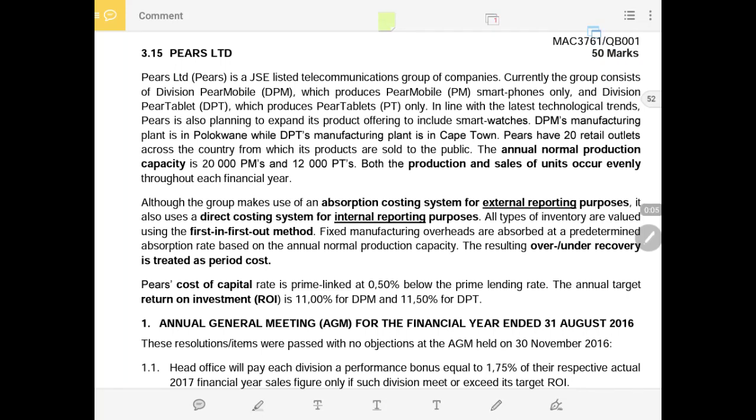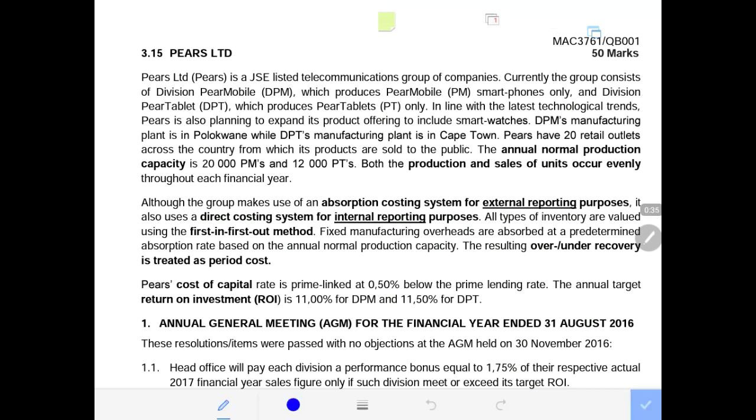Today I will be doing PEARS LTD, one of the questions in the question bank for MAC3761 out of 50 marks. I will begin with analyzing the information, then after I will look at the requirements. However, I might stop along the way after I've covered some information and say if that will pay back or not.